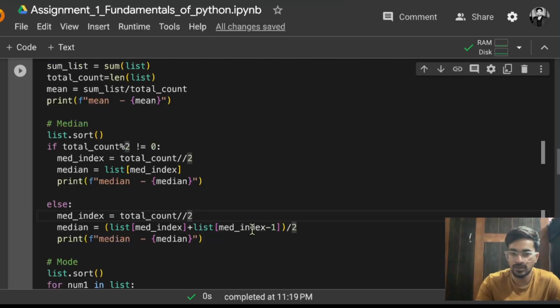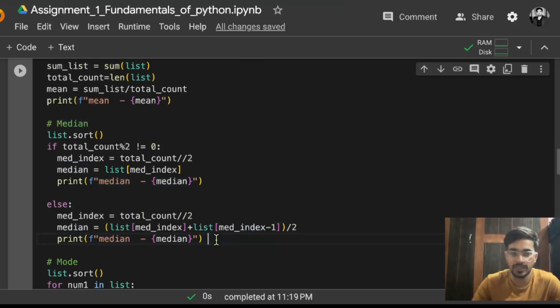So that means 2 minus 1. That is why you have to subtract 1 instead of adding 1. And whatever the element is, you can get it by indexing simply. So at last what you are doing is, you take the value from this and the value from this, and you average both of them, that means divided by 2, and that will be the median.